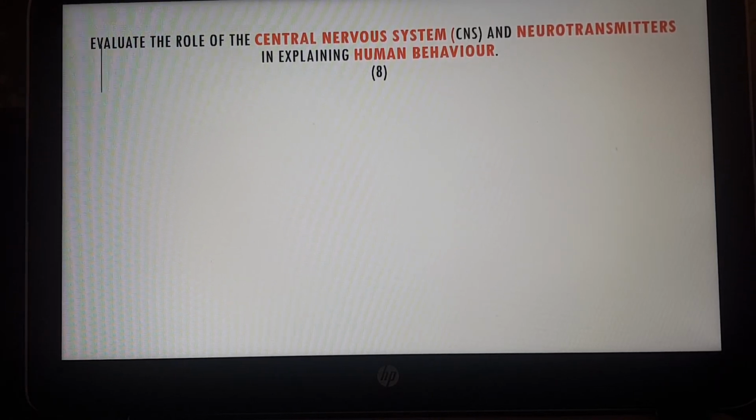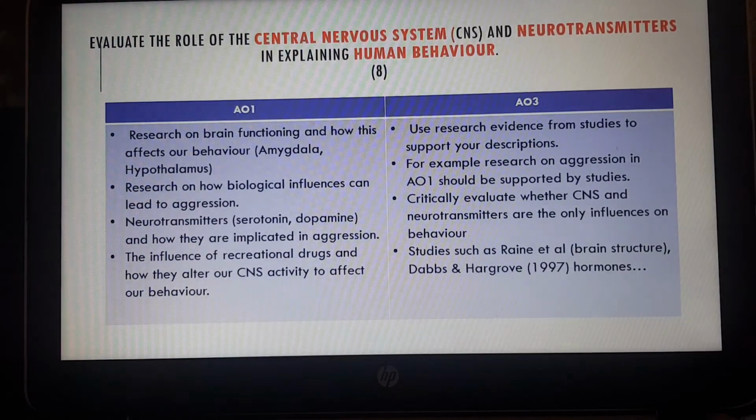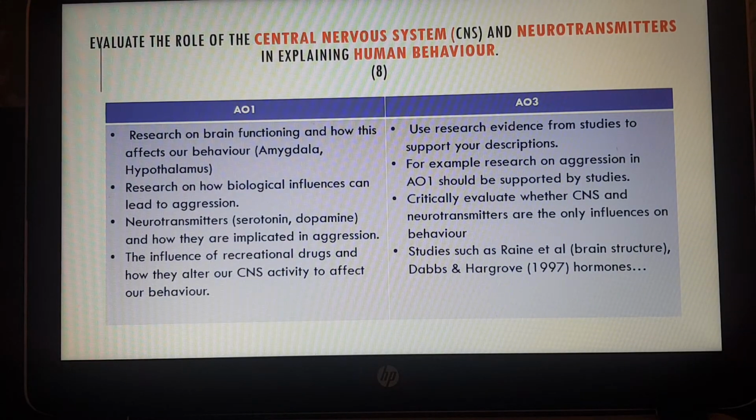Okay, so what I've done is I've produced a little plan with some bullet points, and I'm going to go through briefly and just talk through the plan first. So always remember, when you do have an extended mark question, 8 marks plus, always spend a couple of minutes planning first. It makes a big difference. So let's go through this in a bit more detail.